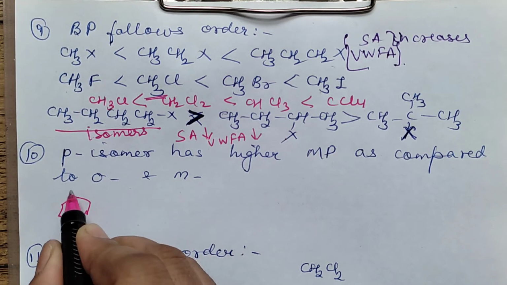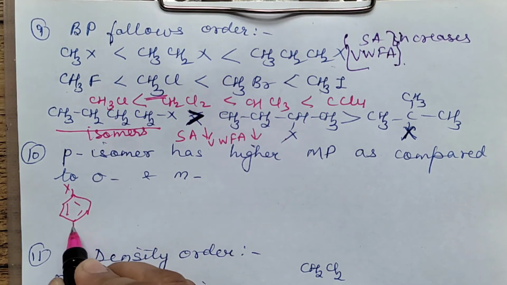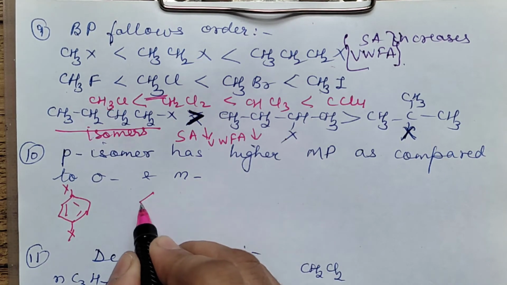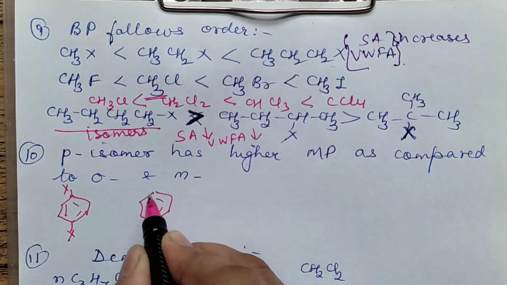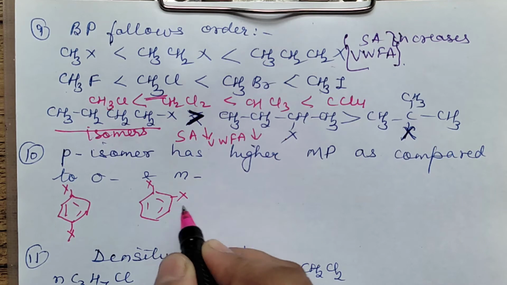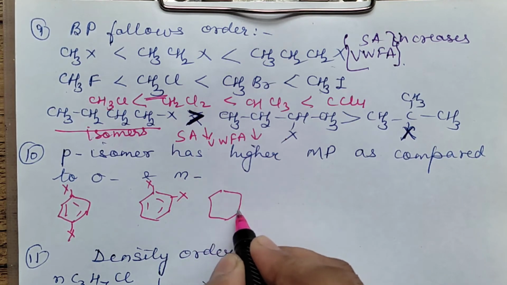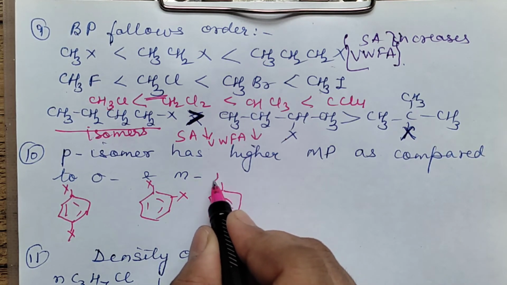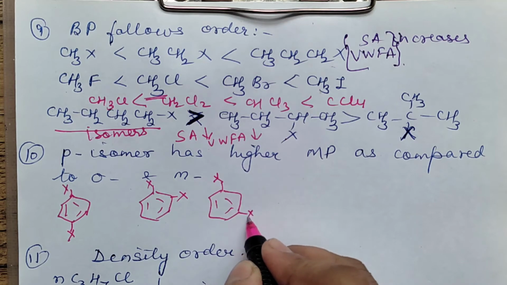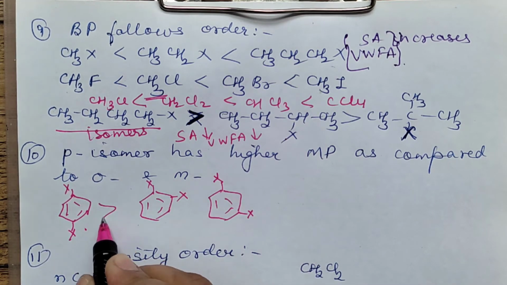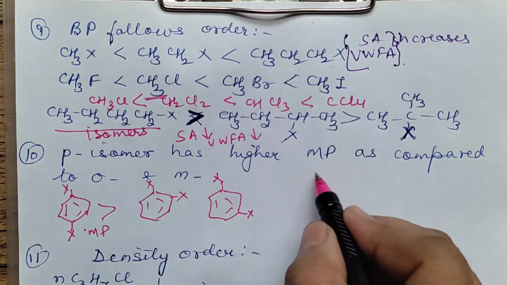In case it is an aromatic compound like this, the substituent may be present at the para position, or at the ortho position, or at the meta position. What you find is that the para isomer has the maximum melting point. We're not talking about boiling point.